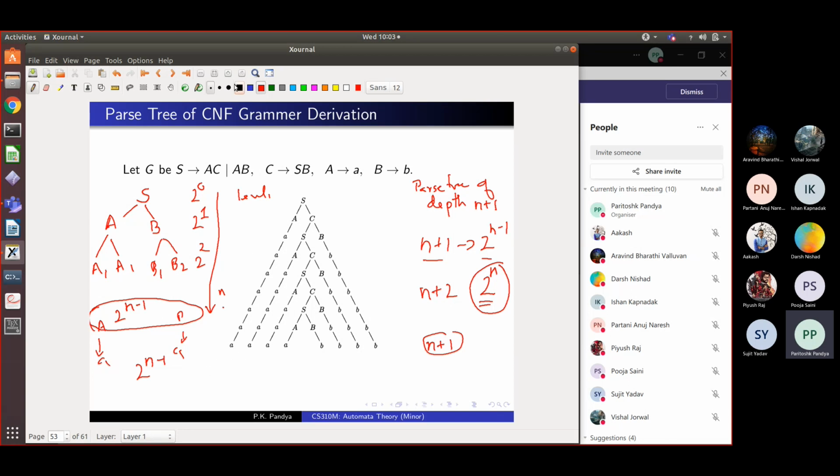So let me write that fact down in blue. If the length of x is equal to 2 raised to n, then the parse tree for x will have n plus 2 levels. This is one fact, and it is very important that you remember it.